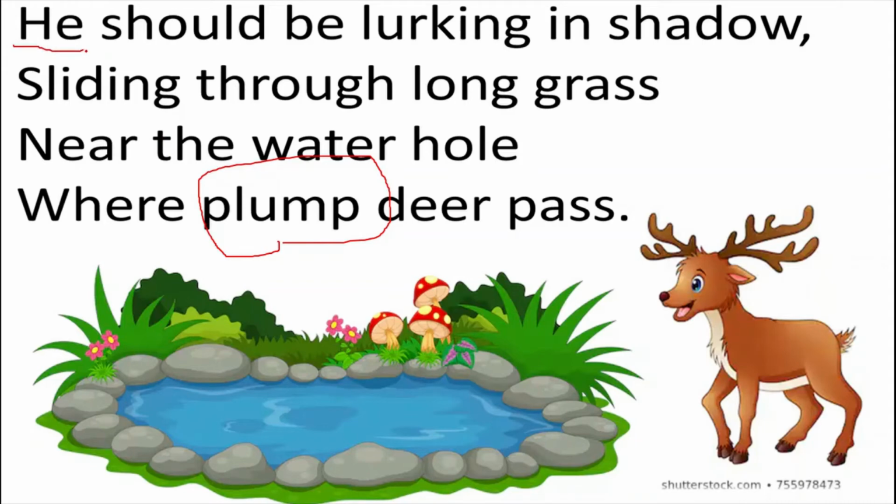So there is a personification here, and there is alliteration also, should and shadow. The sh sound has been repeated here, and the rhyming scheme is A, B, A, and again B, because the second line rhyming scheme has been followed in the fourth line. So let's move to the next one.